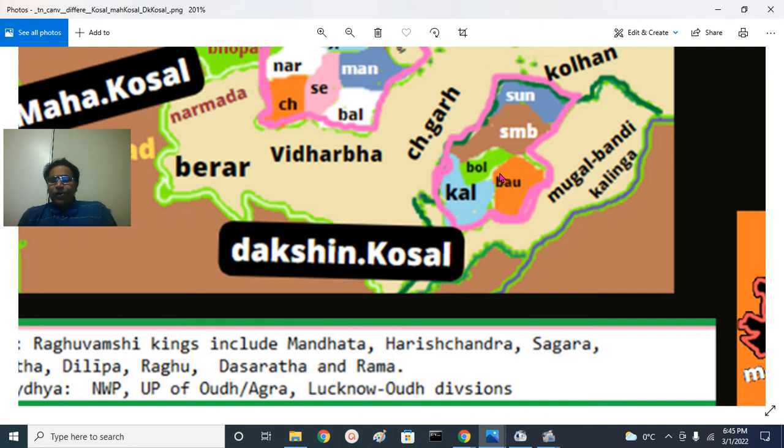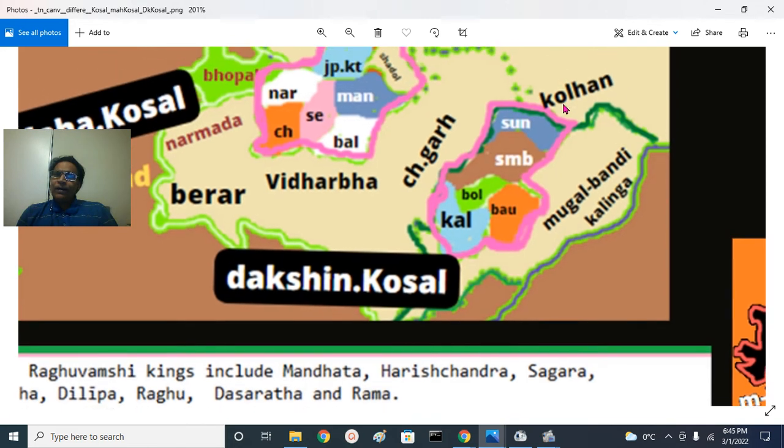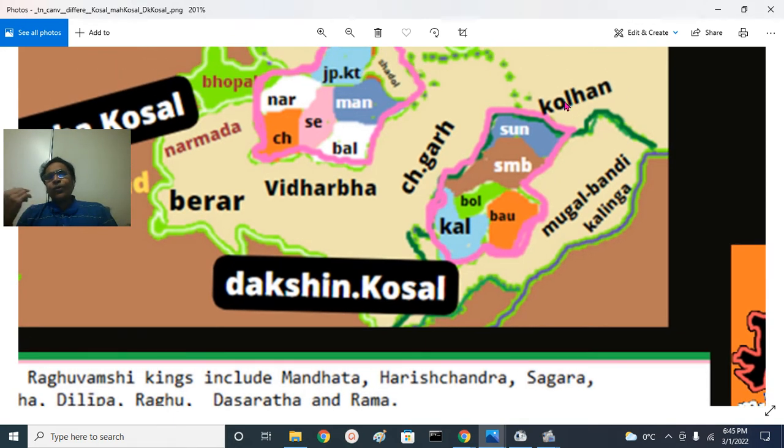What are they? They are predominantly mountainous regions, Sundargarh region, Sambalpur region, and Baudh region, that is Baudh Khondmals, Bolangir region, Kalahandi region. This part of Bihar or Chhattisgarh is called Kolhan region. Kolhan is different from Konkan region, that is western part of Maharashtra state, that is Bombay, Ratnagiri, Raigad, Kolaba, Sindhudurg and so on.